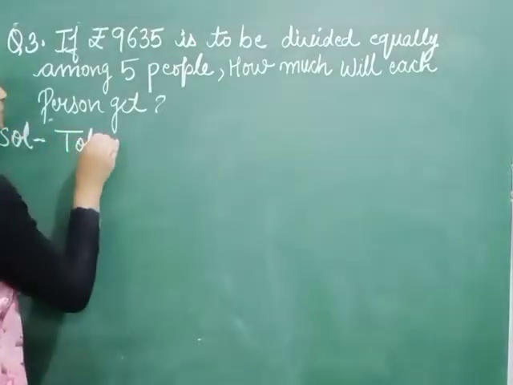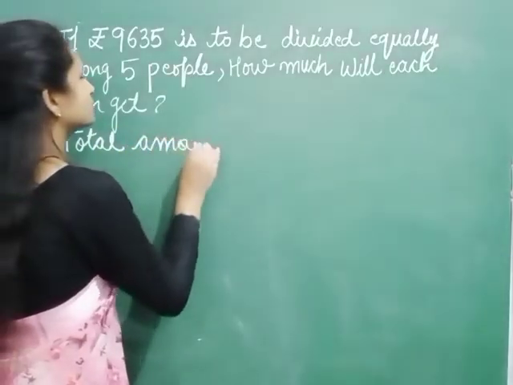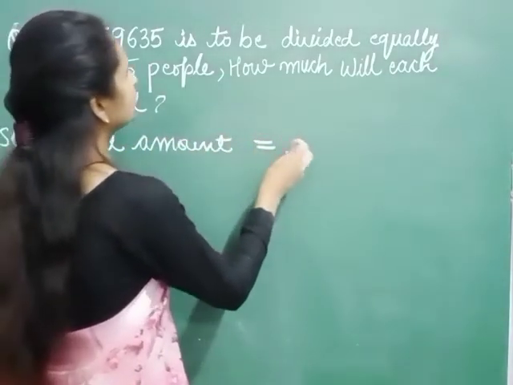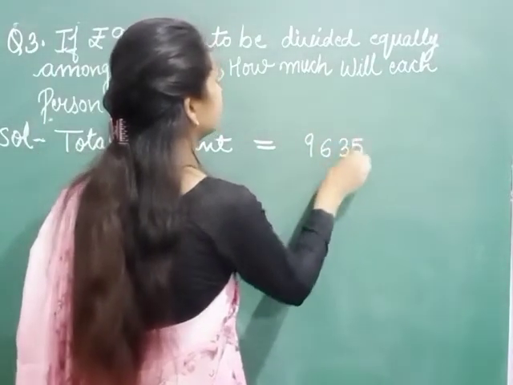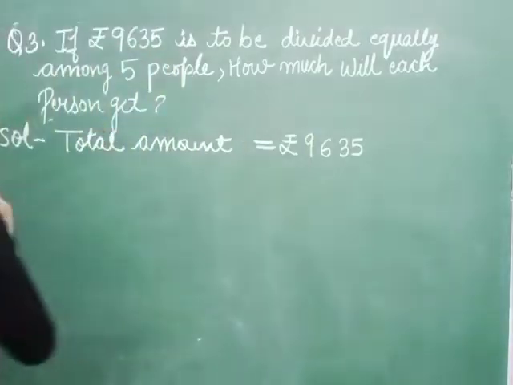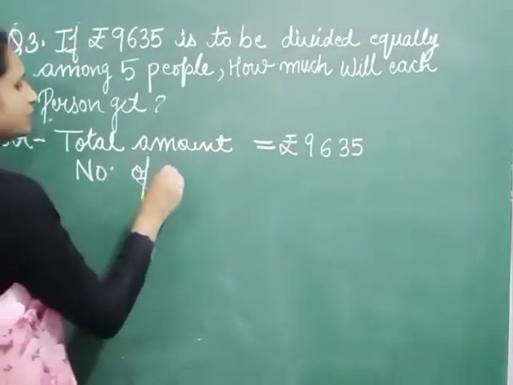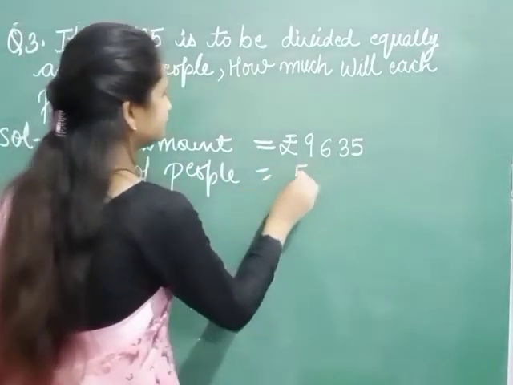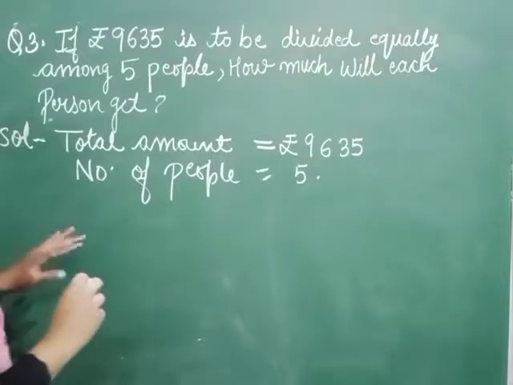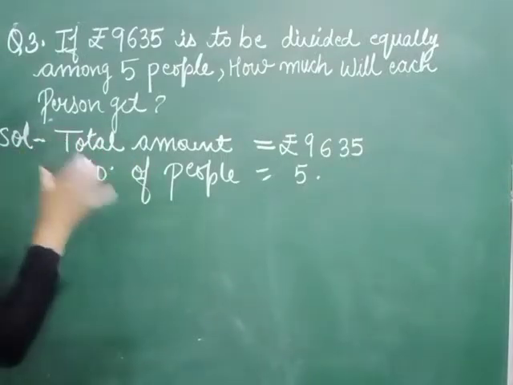Total amount is equal to 9,635. Okay, now number of people, 5. How much will each person get? You have to find how much each person will get.